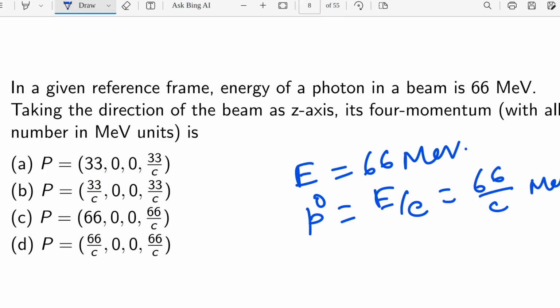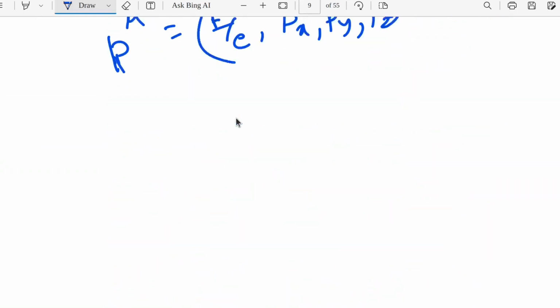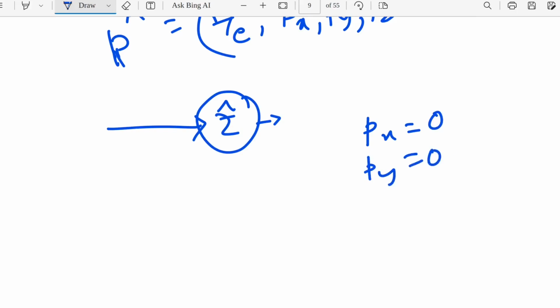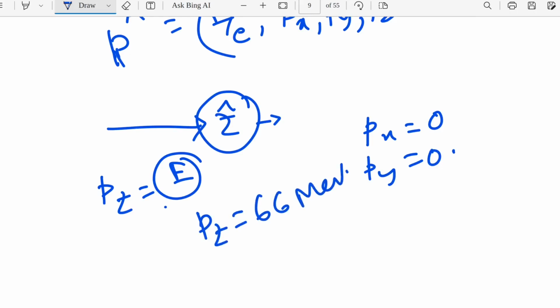Taking the direction of the beam as z axis, they have already mentioned that whatever the beam is, it will go in the direction of z only. So there will be no momentum along x and y axis, so Px and Py will be 0. And what will be the Pz value? Pz will be exactly E, because we don't have any other component along x and y axis. So whatever is the E, that is the Pz. So Pz will be 66 MeV.